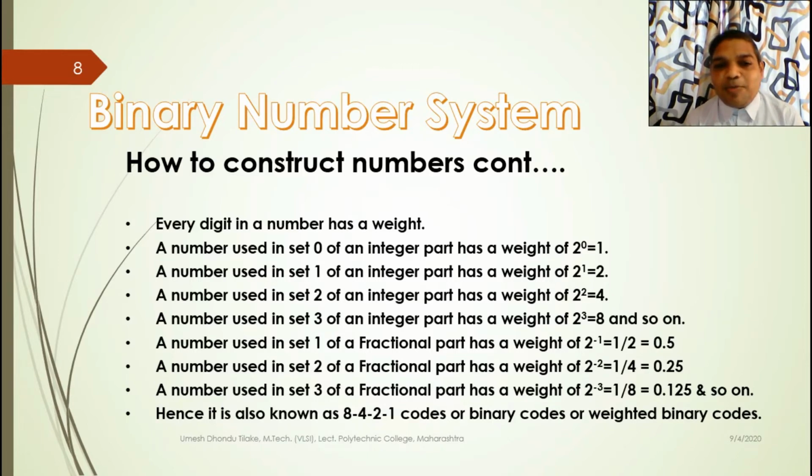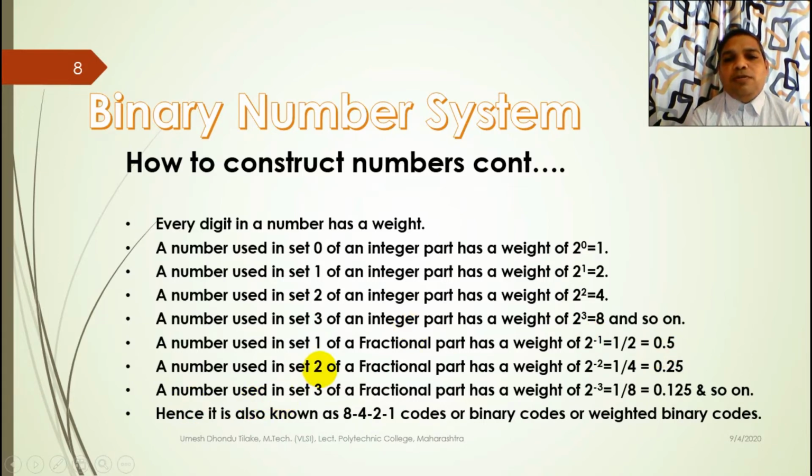Now in the fractional part, we can see over here, a number used in set 1 of a fractional part has a weight of 2 power minus 1. In the case of the fractional part, we take minus powers. This concept was cleared in the previous video of the decimal number system. So here in set 1, the weight of a digit is equal to 2 power minus 1. This minus power becomes plus power on the denominator. So it is 1 by 2, which is equal to 0.5.